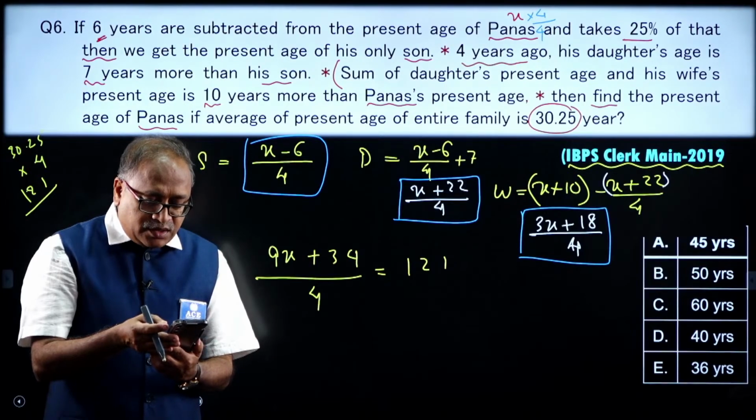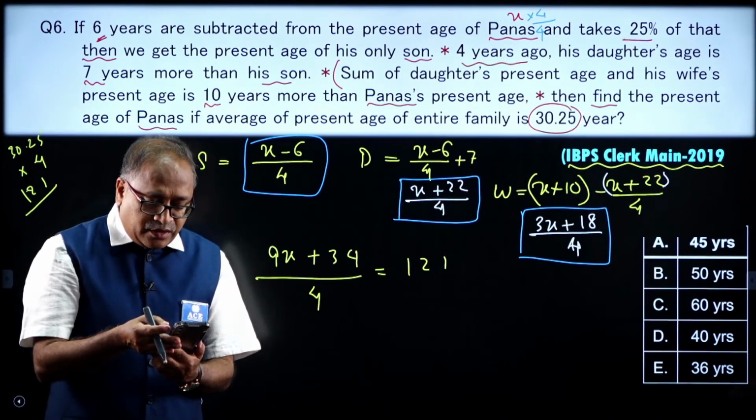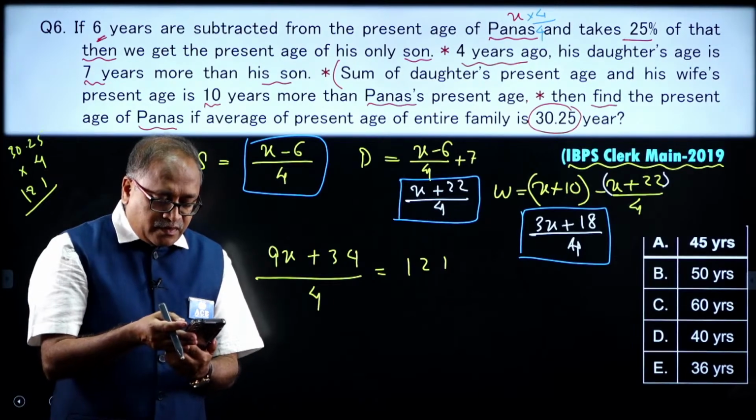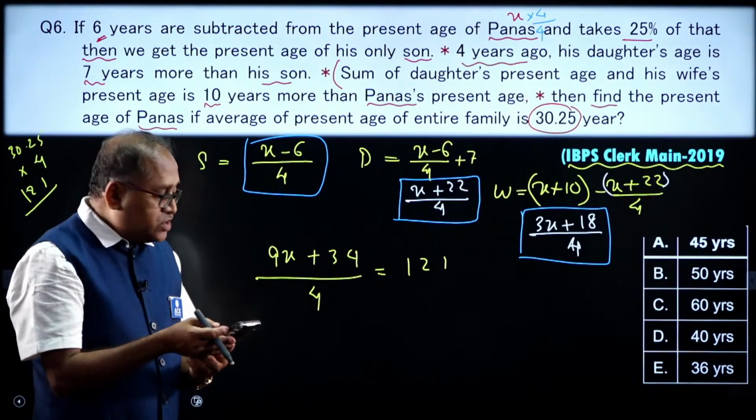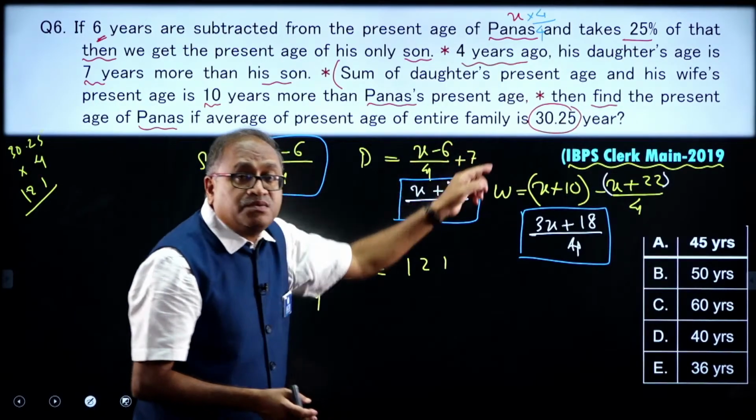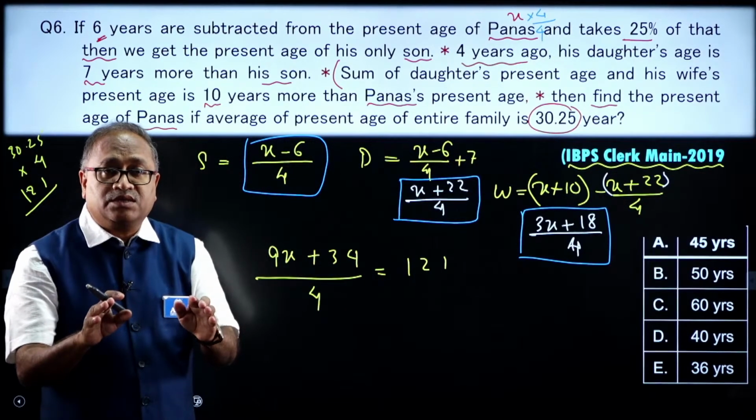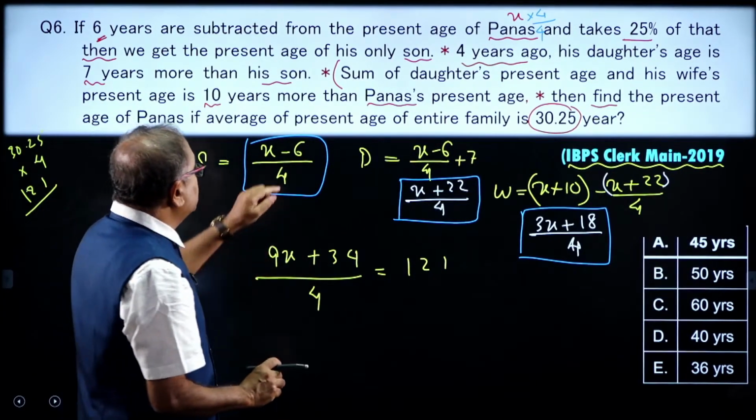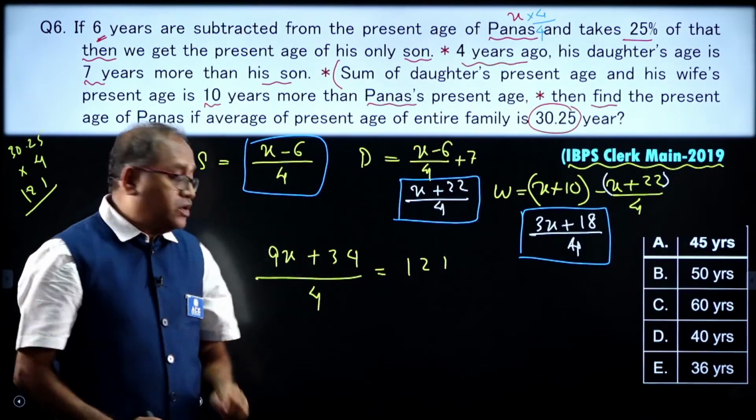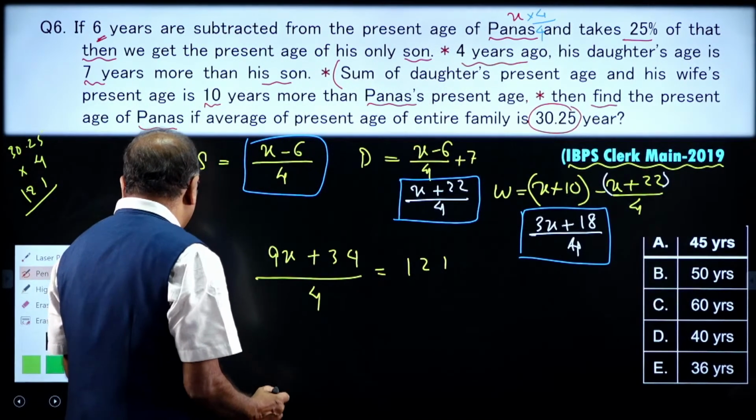Oh my God, Ganesh has already answered the question, and the wife's age is 25 years. Okay, my dear friends, I need Panas's age. So, if I need Panas's age, I consider Panas's age as x, I need the x, my dear friend. Then what happens over here?